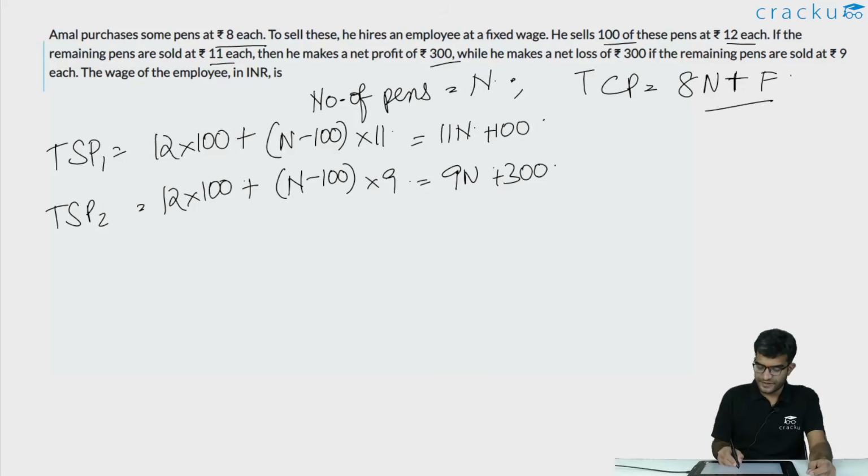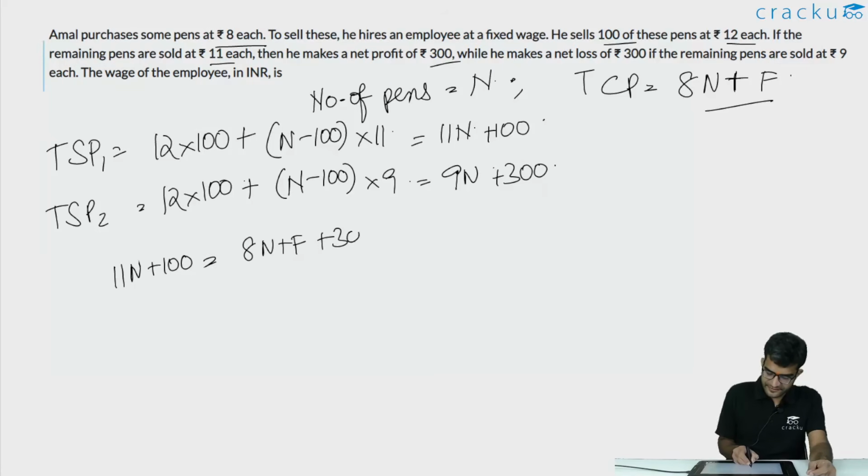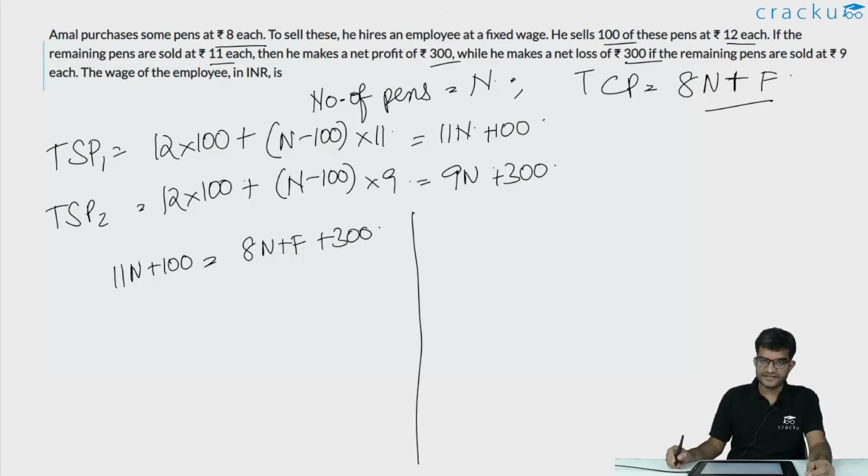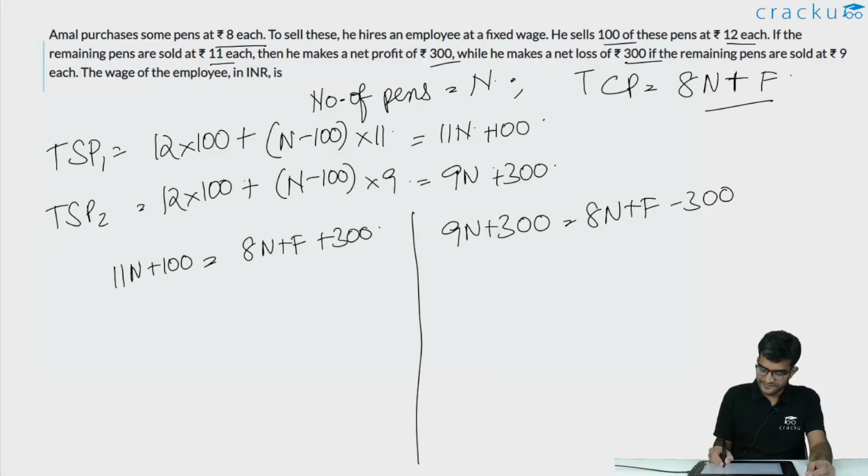So 11n plus 100, which is the revenue in the first case, is equal to 8n plus f plus 300, and he makes a loss of 300 in the second case. So 9n plus 300, which is the revenue he makes in the second case, is equal to 8n plus f minus 300. So we have two equations and two unknowns, n and f.